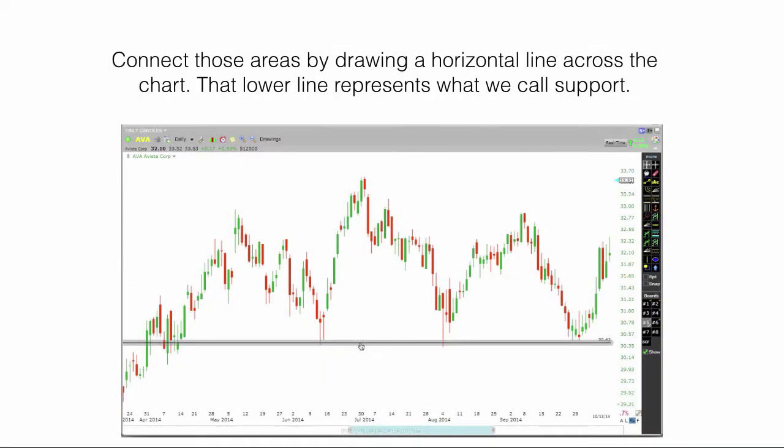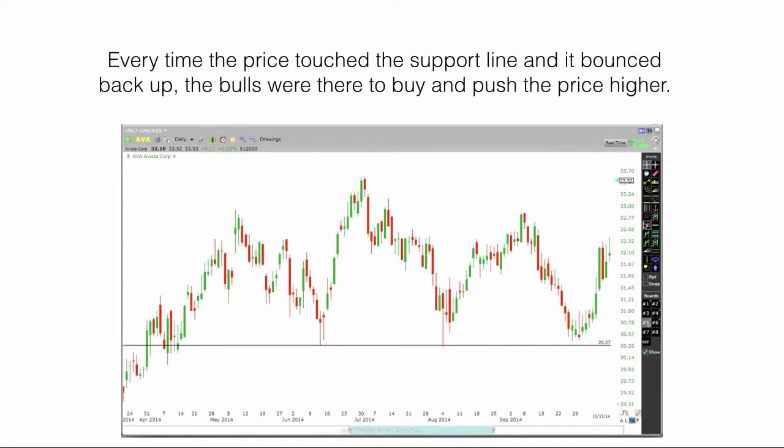Connect those areas by drawing a horizontal line across the chart. That lower line represents what we call support. Every time the price touched the support line and it bounced back up, the bulls were there to buy and push the price higher.